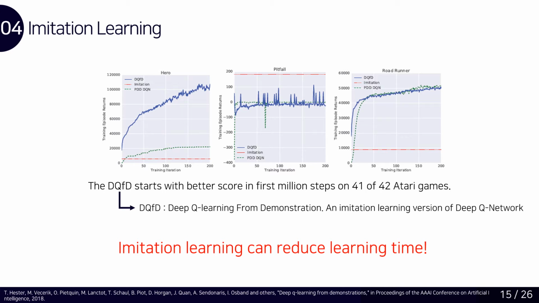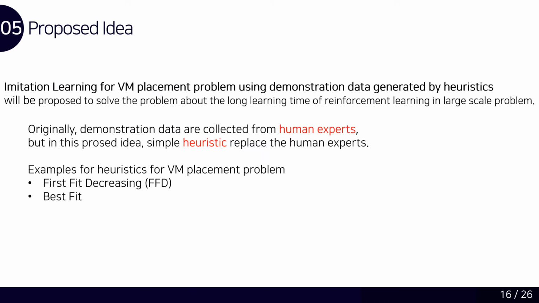In experiment results conducted by Google, they show that the imitation DQN method reaches the convergence line faster than non-imitation DQN in various Atari games. In this work, we apply the imitation learning techniques to the VM placement problem to reduce the learning time of reinforcement learning in a large-scale problem.